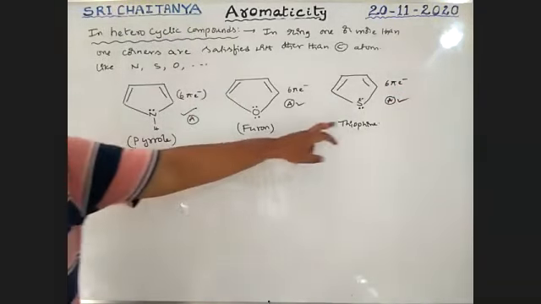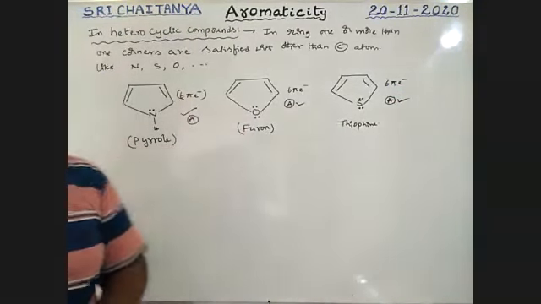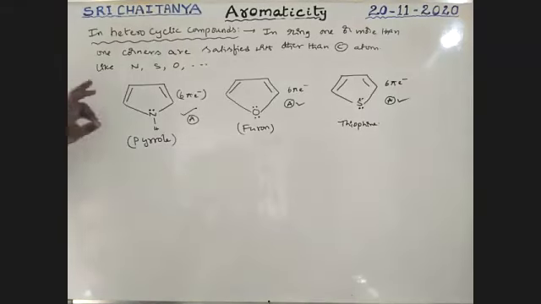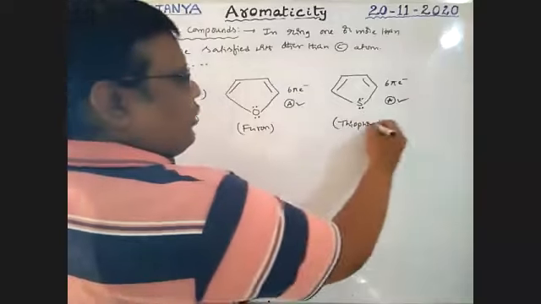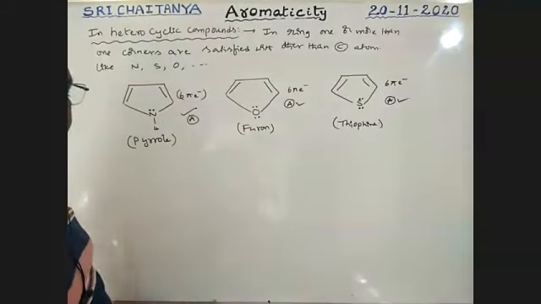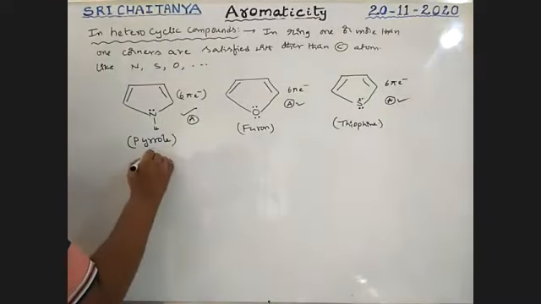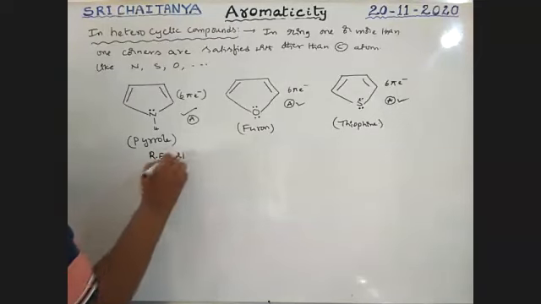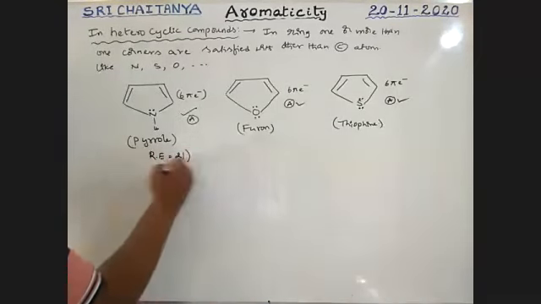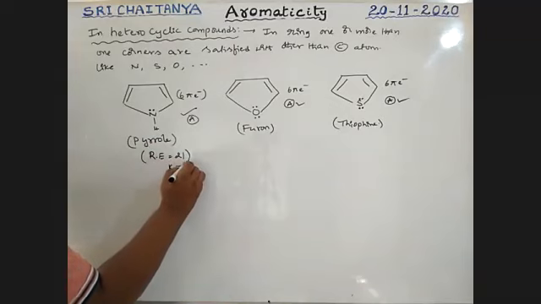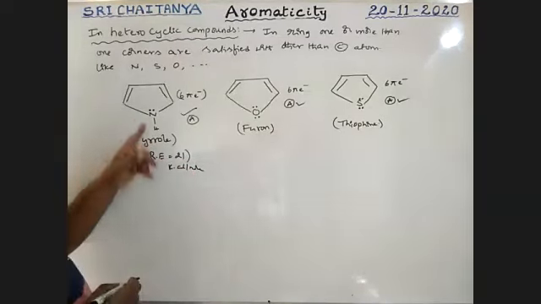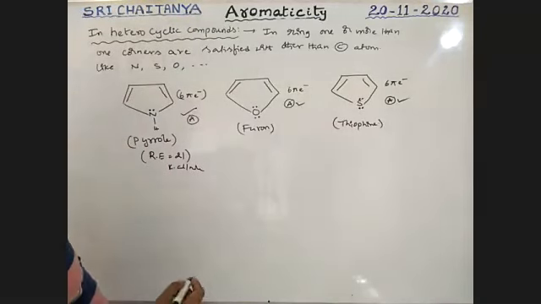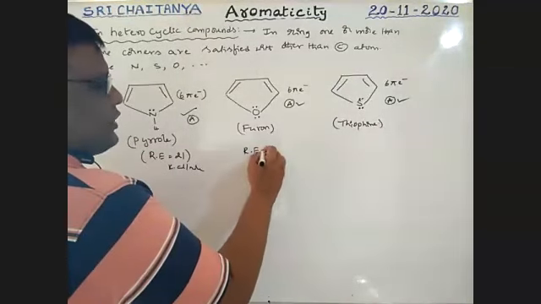Pyrrole, furan, thiophene. All these are 5-membered rings, boys. Very, very important: the resonance energy for pyrrole is 21 kilocalories per mole, because it is involved in resonance. For furan, resonance energy is 16.